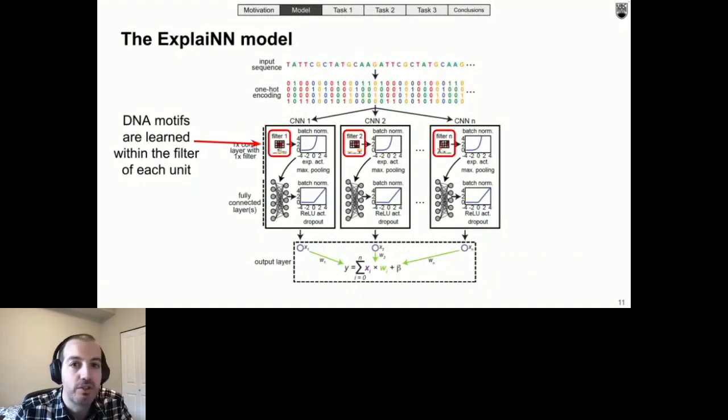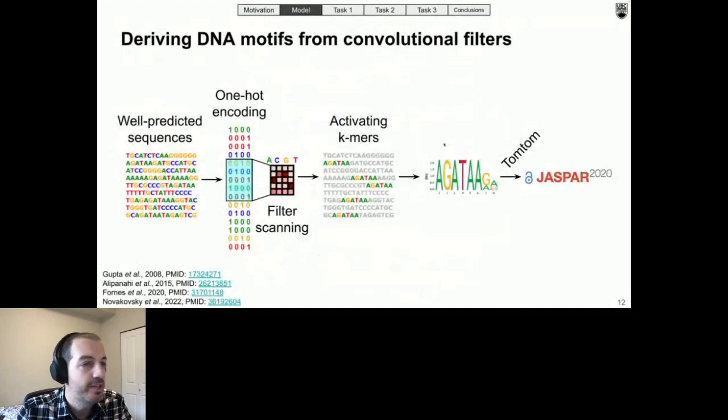ExplaiNN provides different levels of interpretation. For example, we can derive DNA motifs from the convolutional filter of each unit as follows. First, for each filter, we can scan both strands of well-predicted sequences. And by well-predicted sequences, I mean positive sequences that the model predicts as ones and negative sequences that the model predicts as zeros. Then we can derive a motif by aligning all k-mers present in those sequences that activated the filter by 50% or more of its maximum activation value.